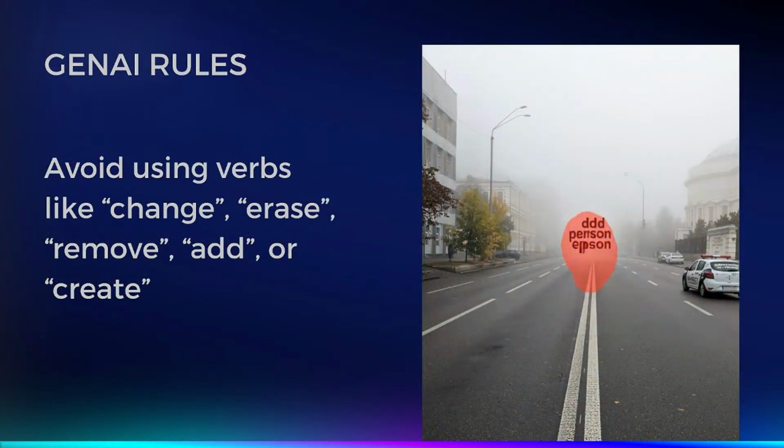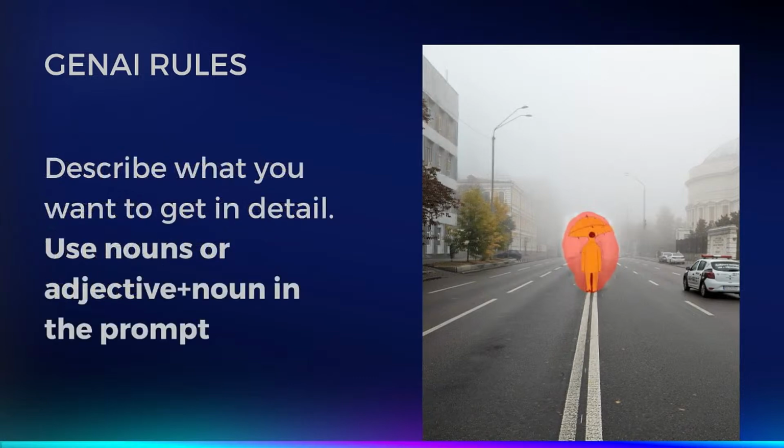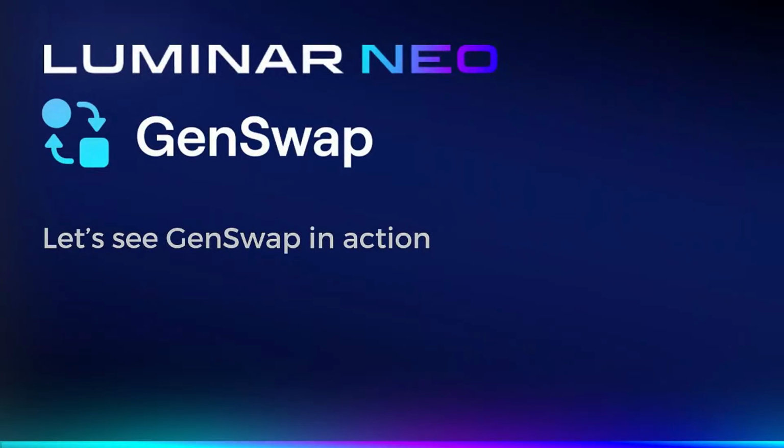We talked about avoiding verbs like change, erase, remove, or add. If you do, you'll get that ugly looking text in the middle. Then describe what you want in detail. Use nouns or an adjective plus a noun in the prompts. All right, so guys, I hope that helps.